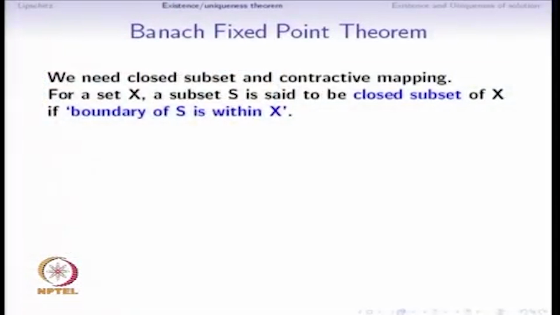Finally, using these notions, we can state the Banach fixed point theorem. For that we just need the notion of a closed subset and a contractive mapping.